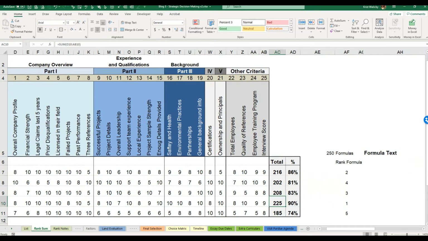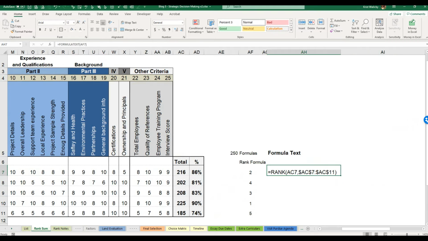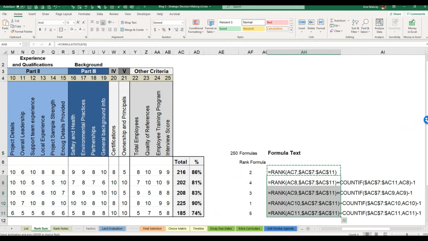Over here we can do rank formulas. To show you the formula, and this is a great function, by the way, for professors, it's called FORMULATEXT. So I can show you on my screen the actual ranking formula. So there it is. And if I copy it down, there are actually extra fields in case there's a tie. So here's the formula to rank it, and that way at a glance you can see number 4 is number 1.